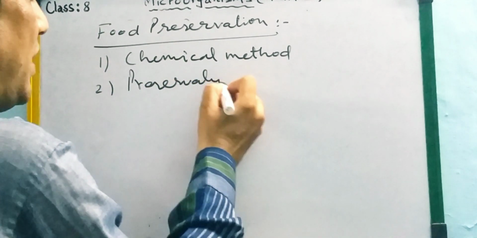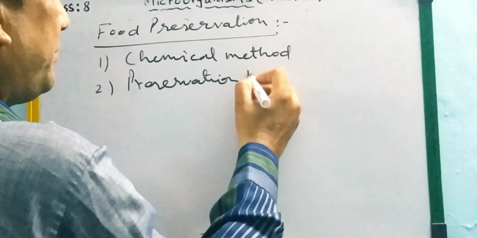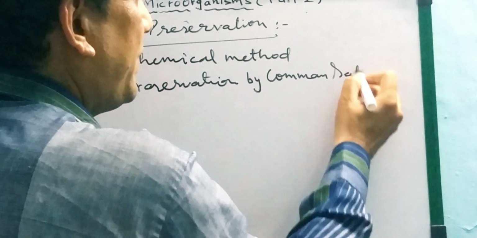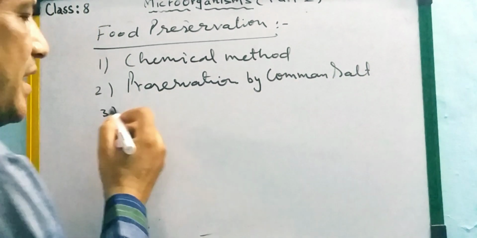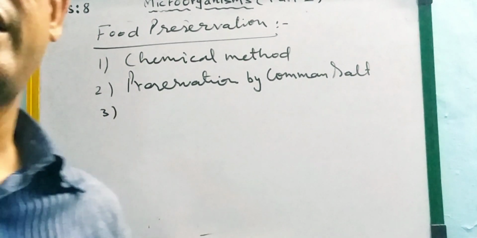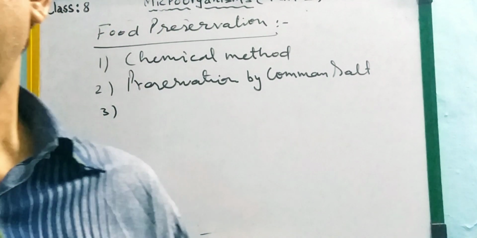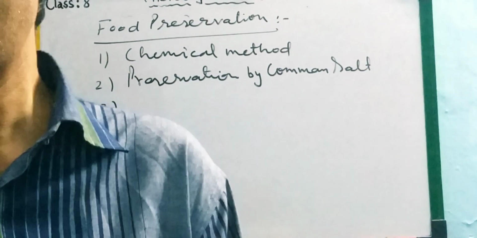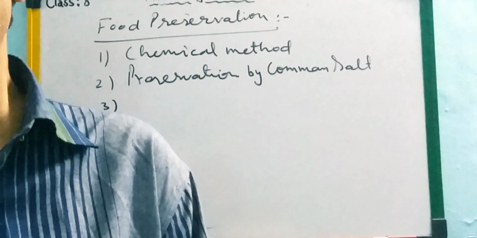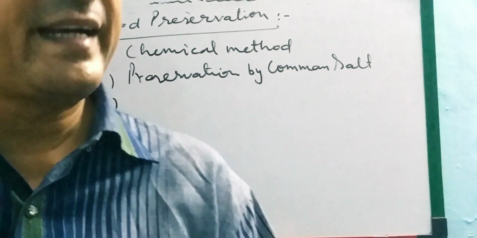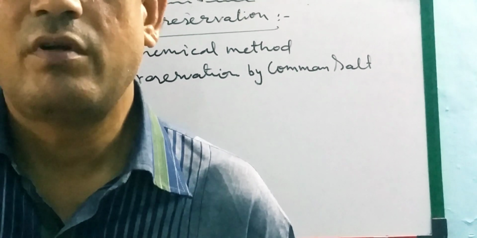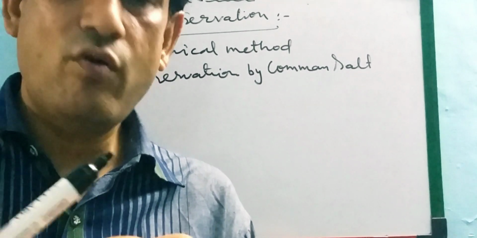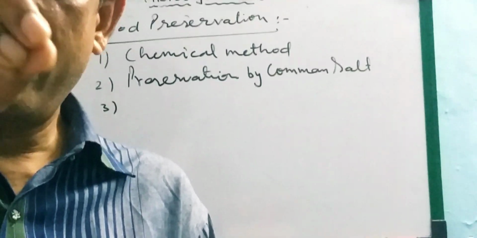Preservation by using common salt. Common salt means the salt we use in our food and cooking, simple salt. Fish and meat are covered with common salt so that the moisture inside them comes out. For example, suppose you have raw mangoes, you cut the mango, and on a slice you put a small amount of salt.